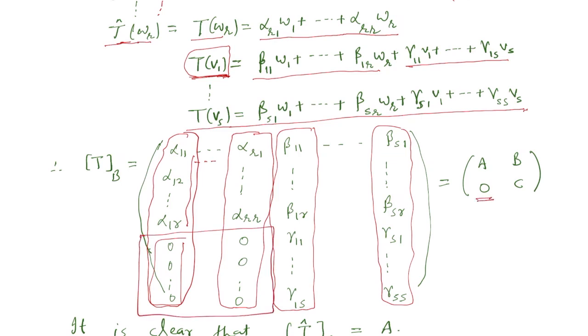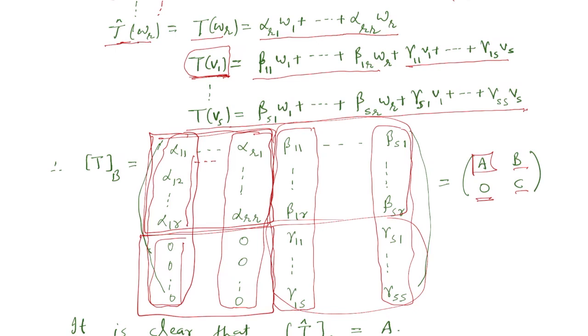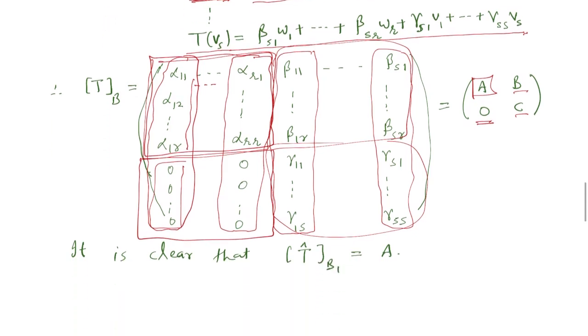This block A is nothing but the matrix representation of T cap, and these B and C are this one and this one. So we see that A is the matrix representation of T cap with respect to the basis B1.